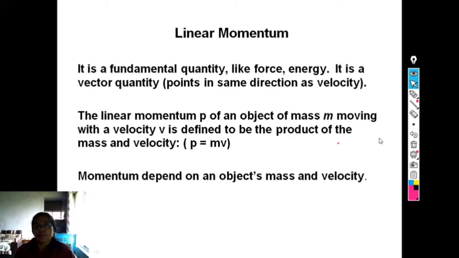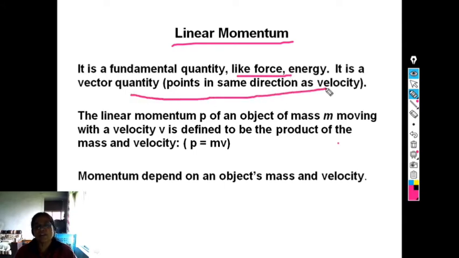Let us move further to the next concept in this topic: linear momentum. How can one define linear momentum? It is a fundamental quantity like force and energy. It is a vector quantity that points in the same direction as the velocity.